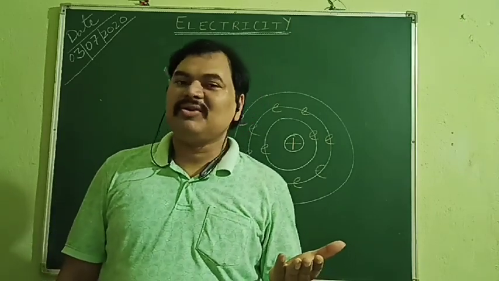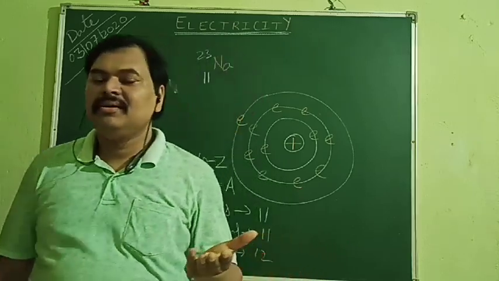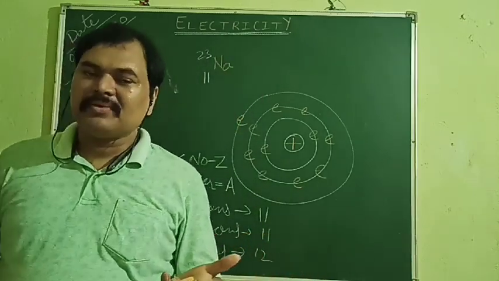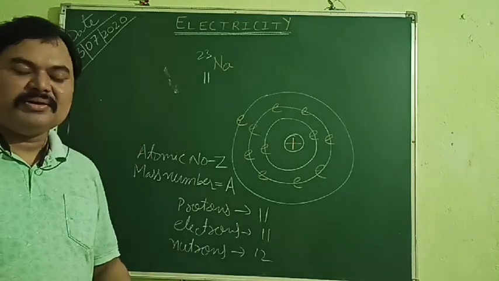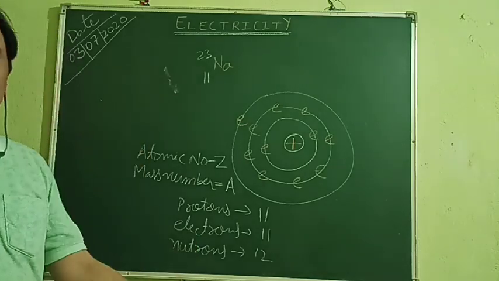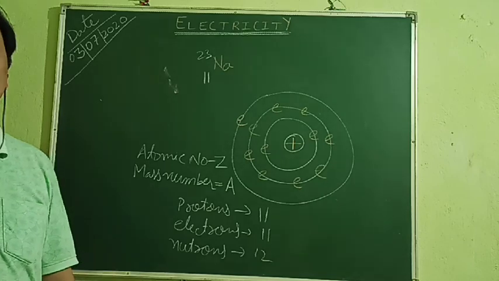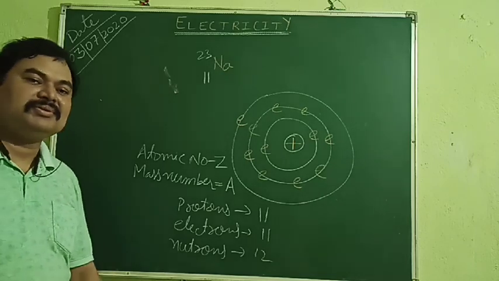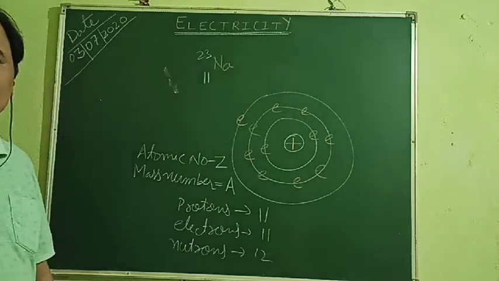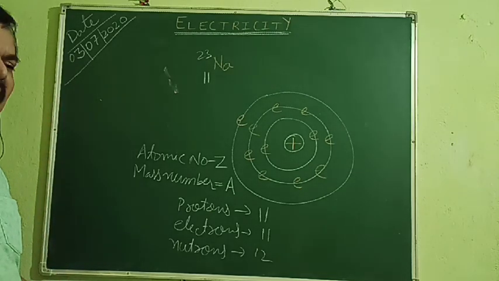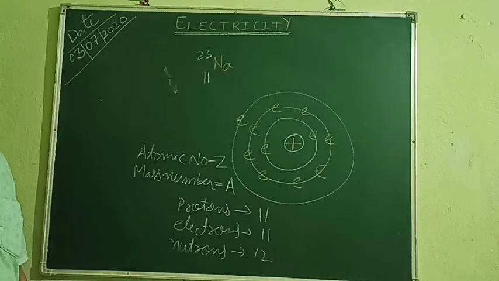So everything wants to be in a stable, lower energy state. That is the law of nature. And that's why you see that things are falling, and after falling they are stable at a particular position. Once they gain their stability, they remain like that only. If they do not gain their stability, they will again fall, and they will keep on falling till they gain their stability.